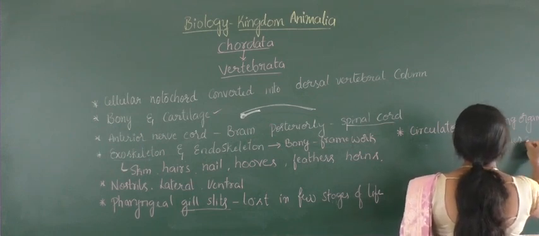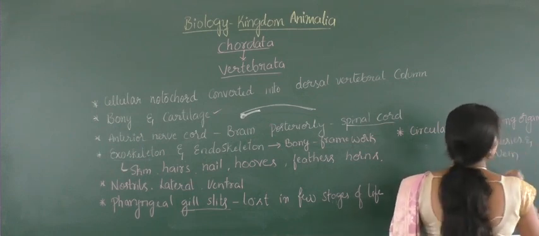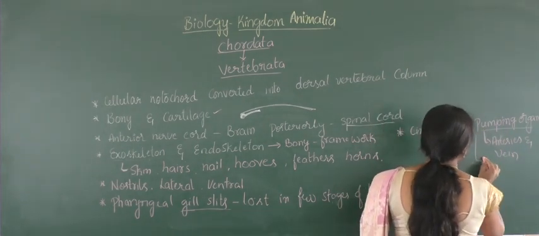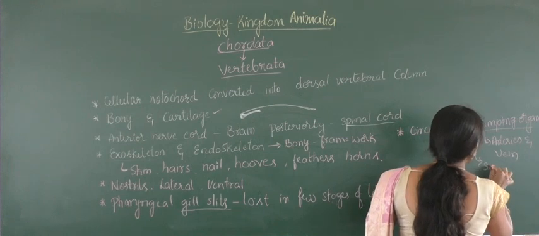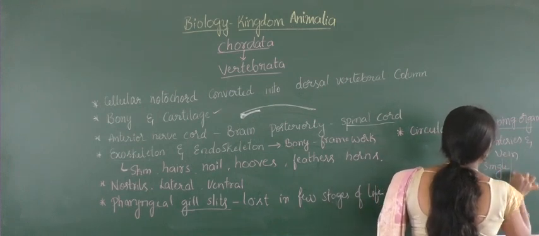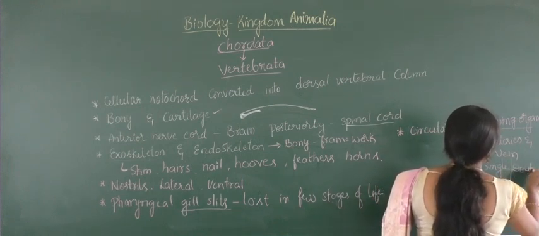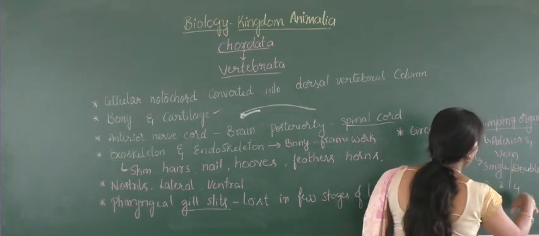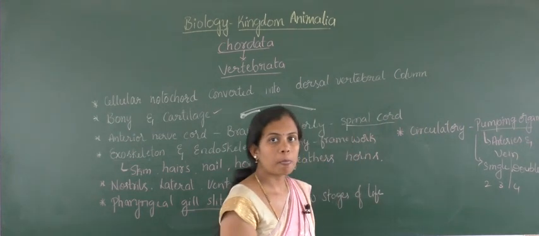And here this pumping organ may show single circulation or maybe double circulation. It may consist of 2 chambers, 3 chambers or 4 chambers of the heart.